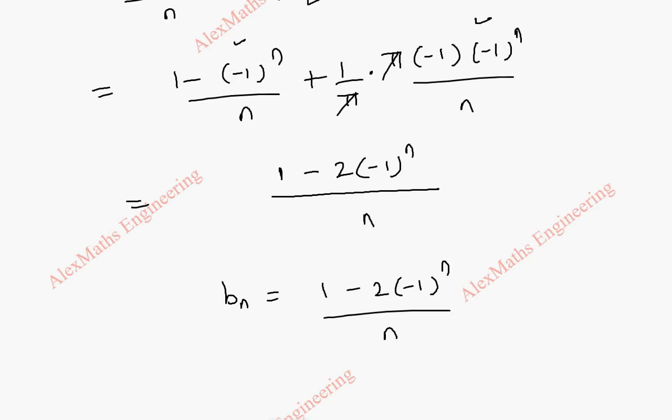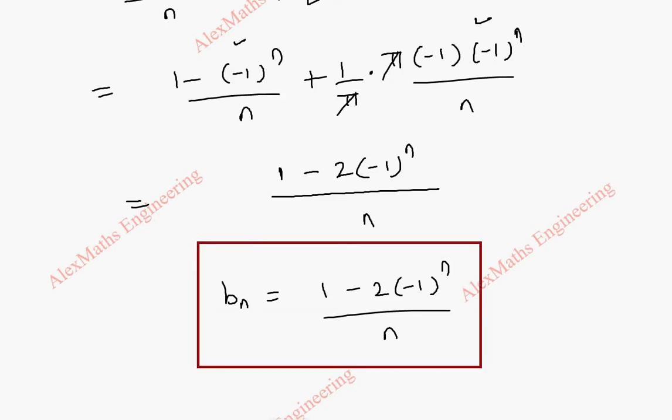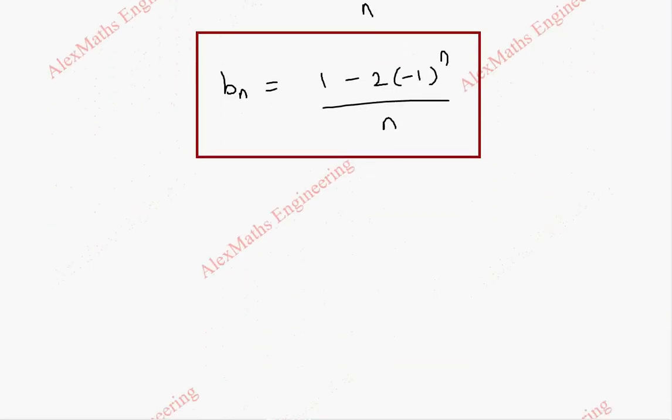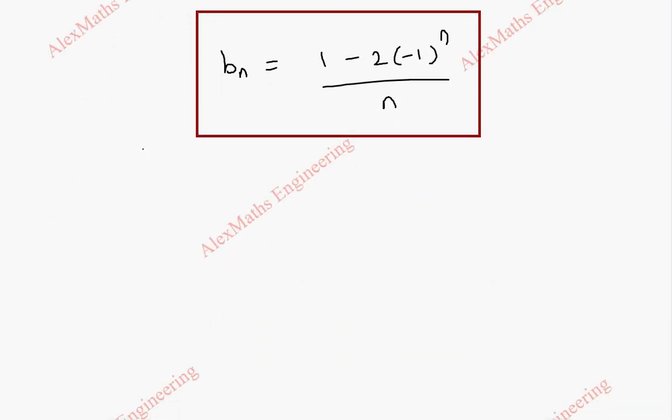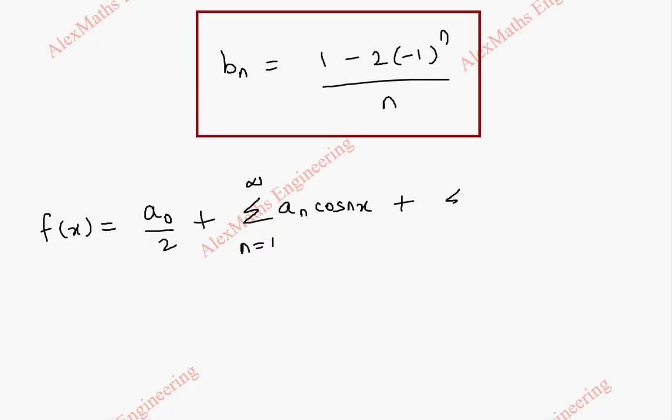Now we are going to substitute this in the Fourier series expansion formula, that is f of x equal to a naught by 2 plus summation n is equal to 1 to infinity an cos nx plus summation n is equal to 1 to infinity bn sin nx. So f of x will become a naught by 2.